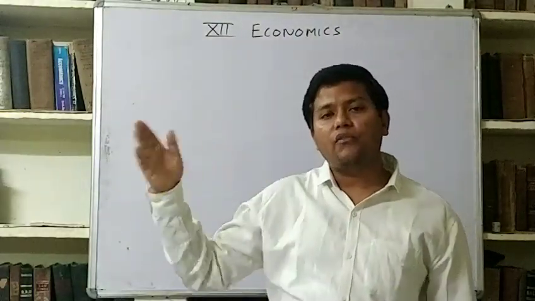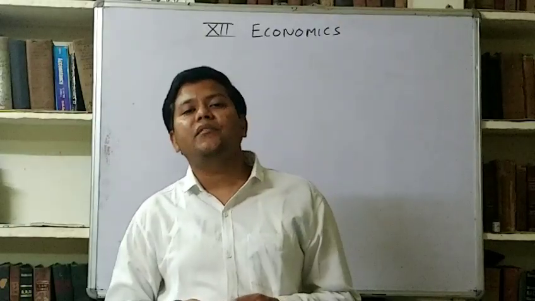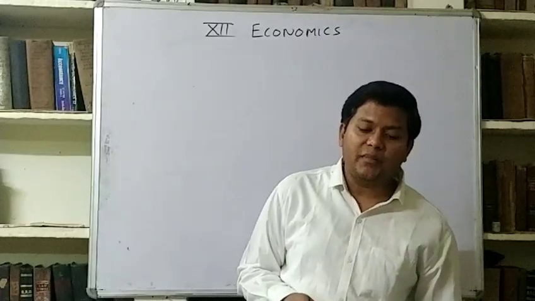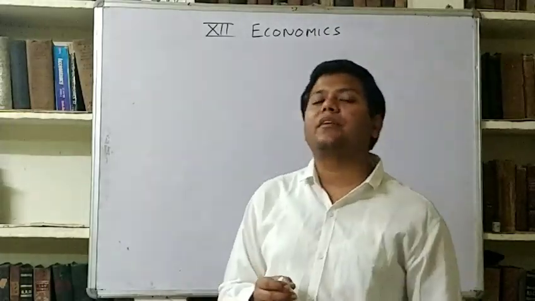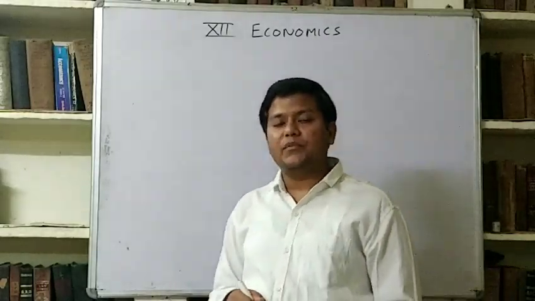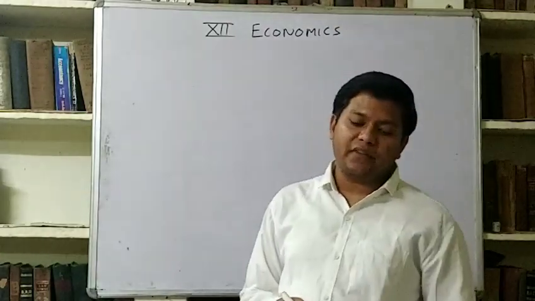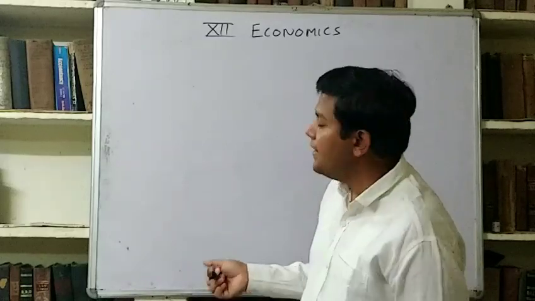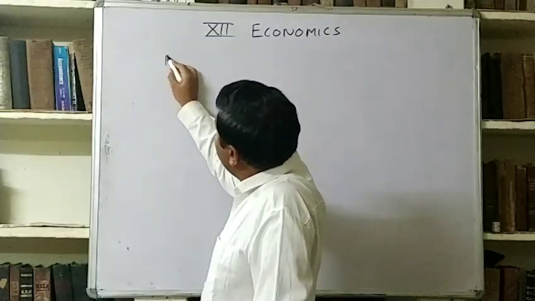It is out of the range of GDP. We cannot count externalities into GDP. For example, externalities are of two types: positive externality and negative externality.